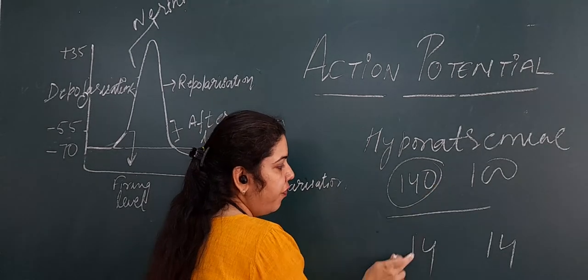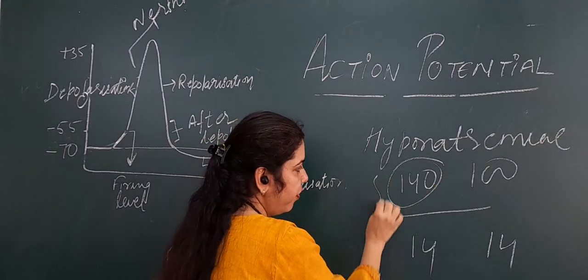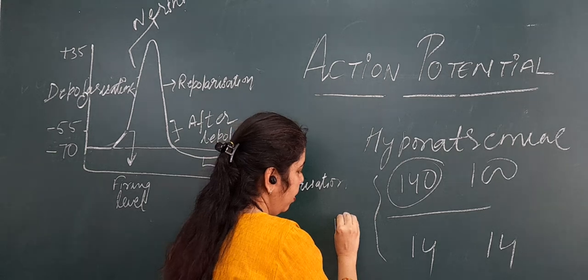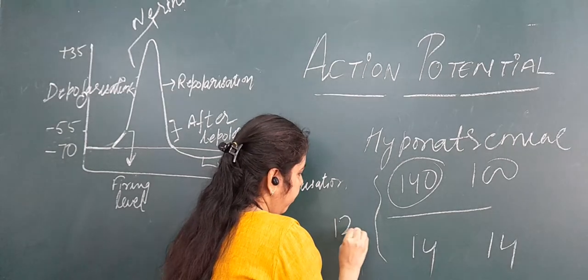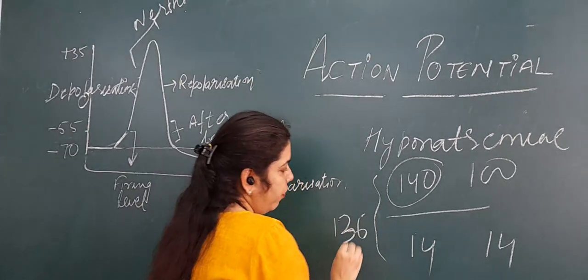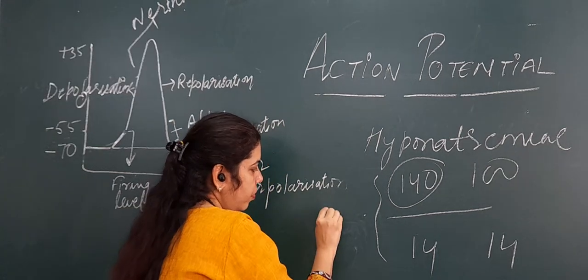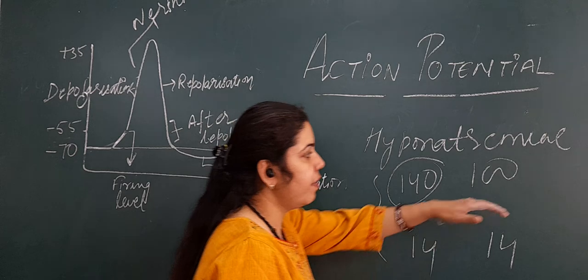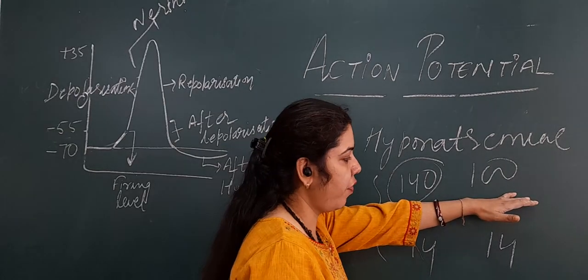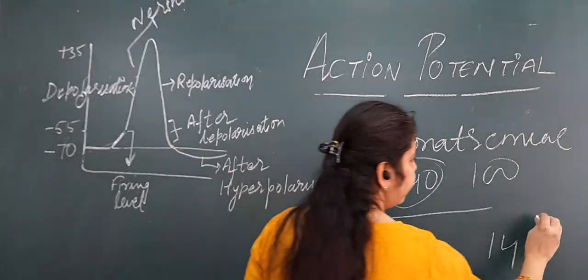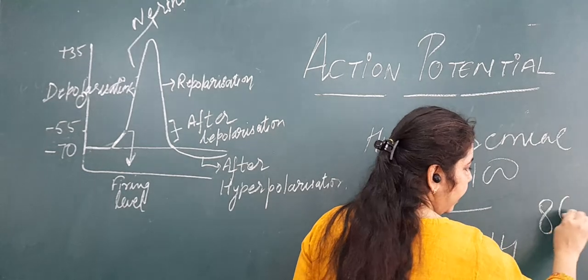Initially, you can see the difference. The difference was 126. Okay. But if it decreases the extracellular concentration of sodium, the difference will become 86.